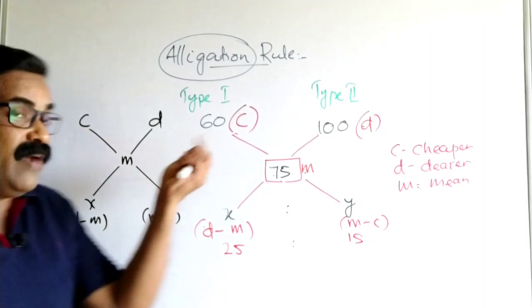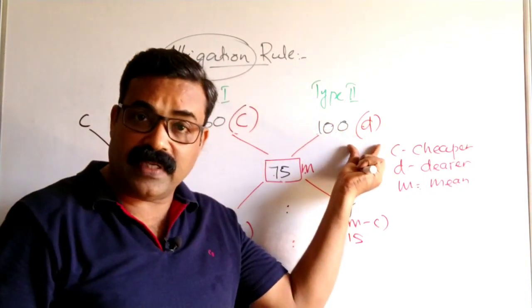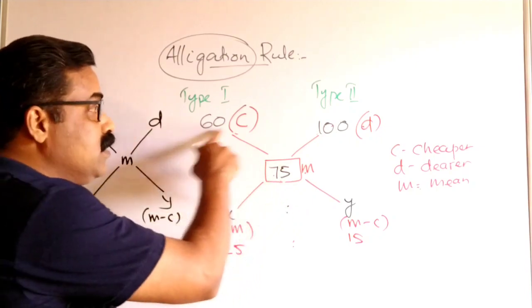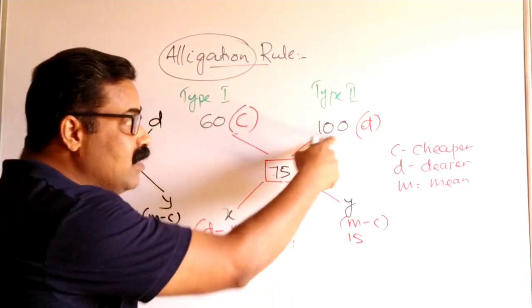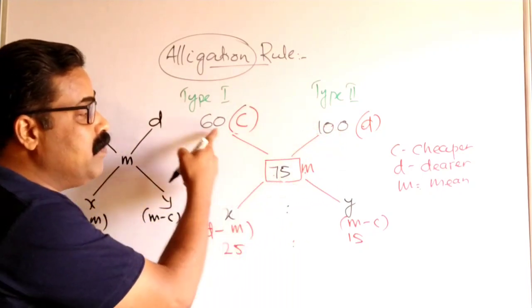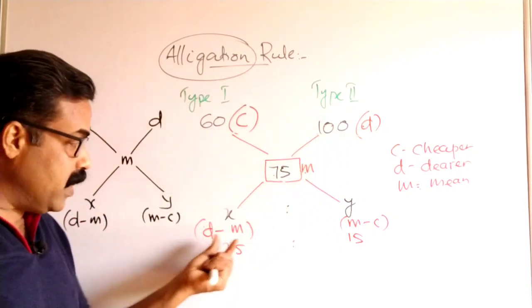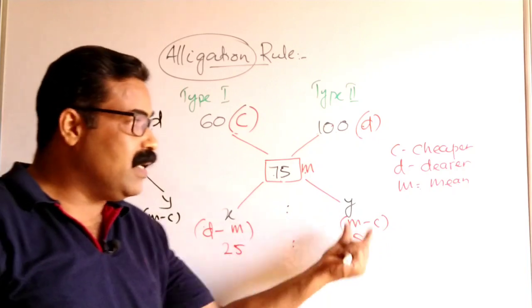Always remember, left hand side it is cheaper, right hand side it is dearer, expensive. The mean value will be a value between these two, so it will always be less than 100 and more than 60. That is why we are taking M minus C here and D minus M here. So find out D minus M and M minus C, and you can find out the value of the ratio between X and Y.